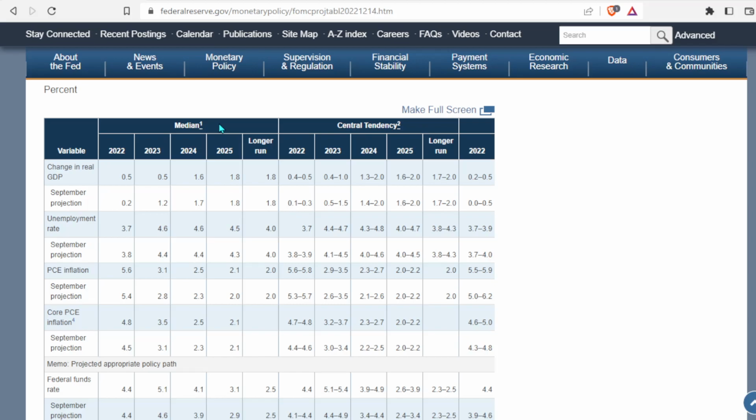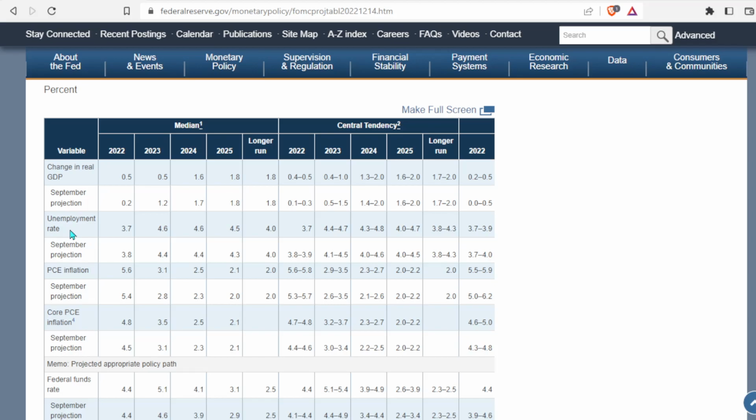And then this information that we're getting right here is basically the median that comes from the board of governors and the bank presidents. So right here, for example, change in real GDP. In 2023, they expect this to be 0.5. Now, right here, we have the past projections materials that basically said that they're expecting it to be at 1.2. So you can see that they seriously revised this downwards in 2023.